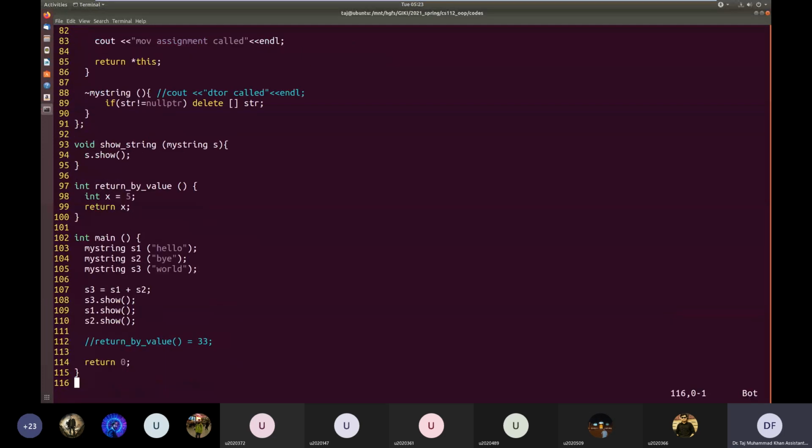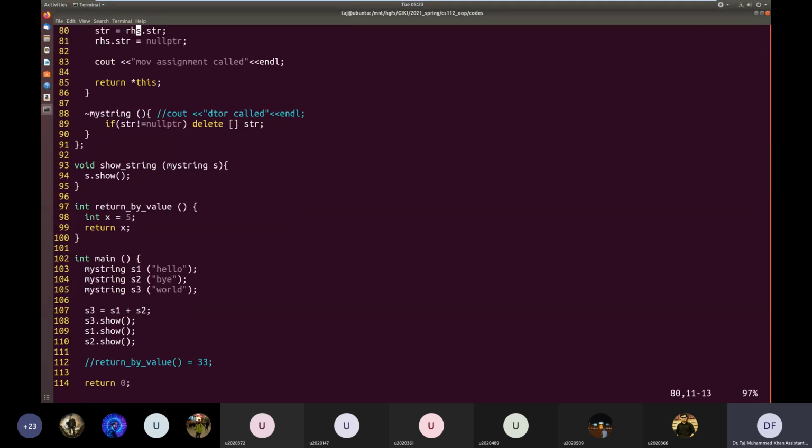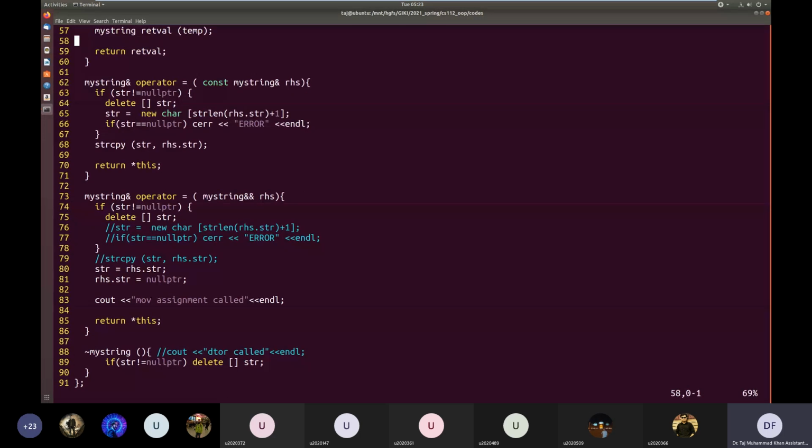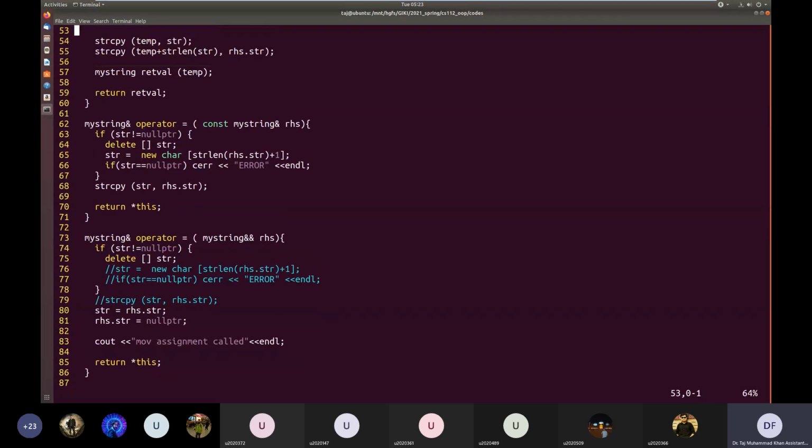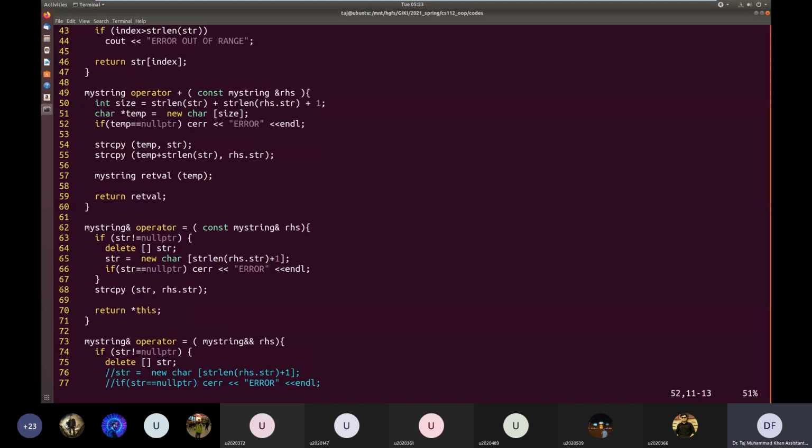Here you see on the right of the assignment operator, we have the result of S1 and S2. So this result of S1 plus S2, it is a new object which was created. Where was it created? S1 plus S2, the sum, this is a new object which was created here.